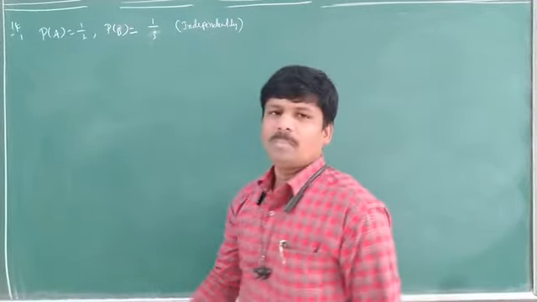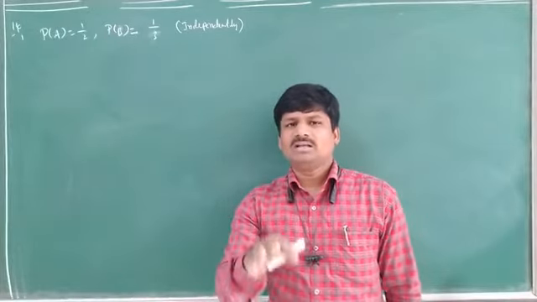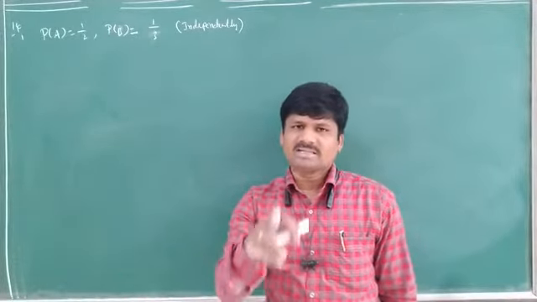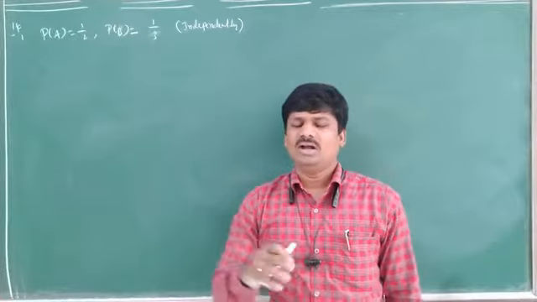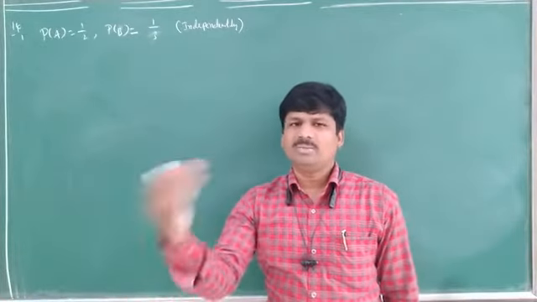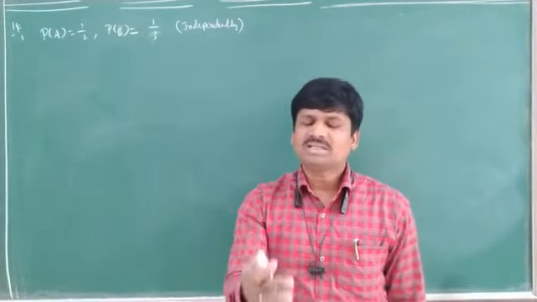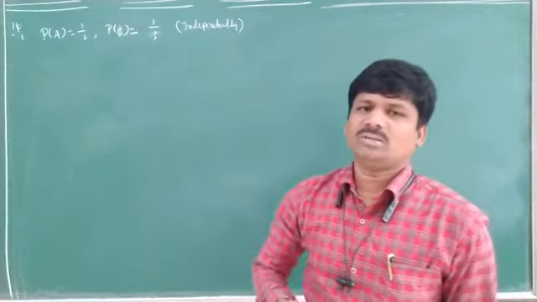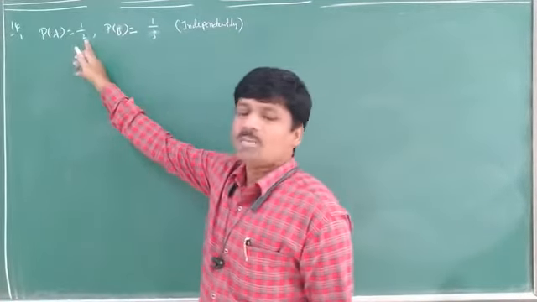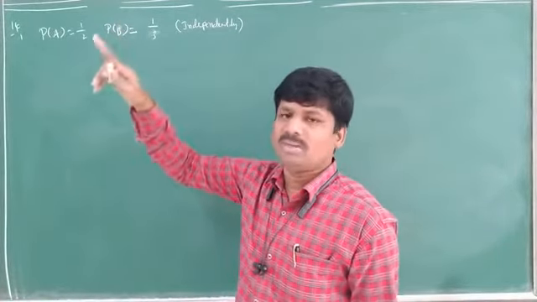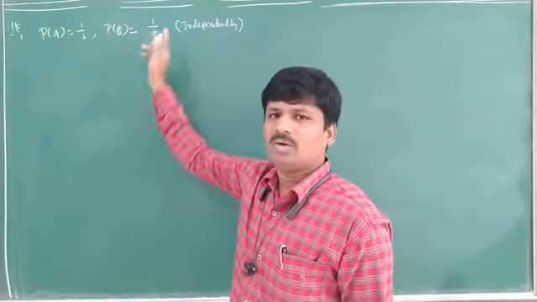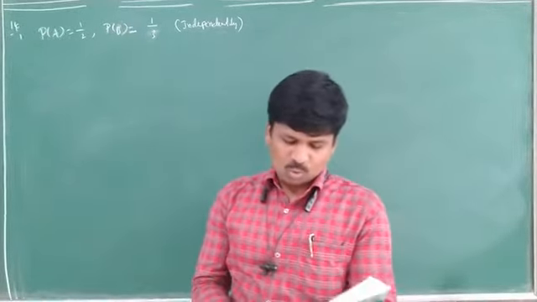Independently, one problem is given to both members, and I told them to solve it. Solve means they will not discuss with anybody. The problem will be solved by person A independently, and B also will solve it independently. How much chance is there of A solving the question? 1 by 2. How much chance is there of B solving it? 1 by 3. Okay? Now what is he asking here?